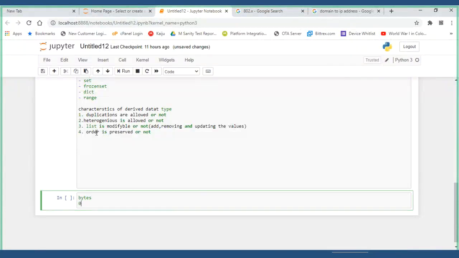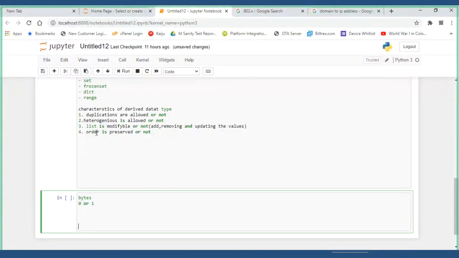Bit means 0 or 1. Correct, right? Yes. Byte means this is 0 or 1, only one element, either 0 or 1. Byte means these zeros or ones are 8 elements, like 0 0 0 0 0 0 0 0, 1 2 3 4, 1 2 3 4.